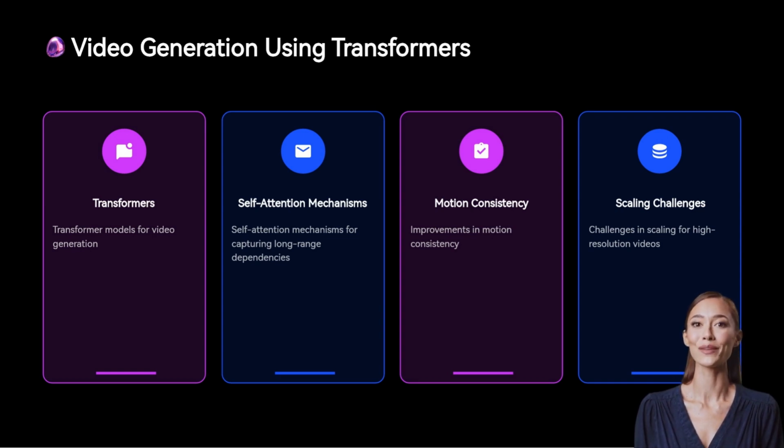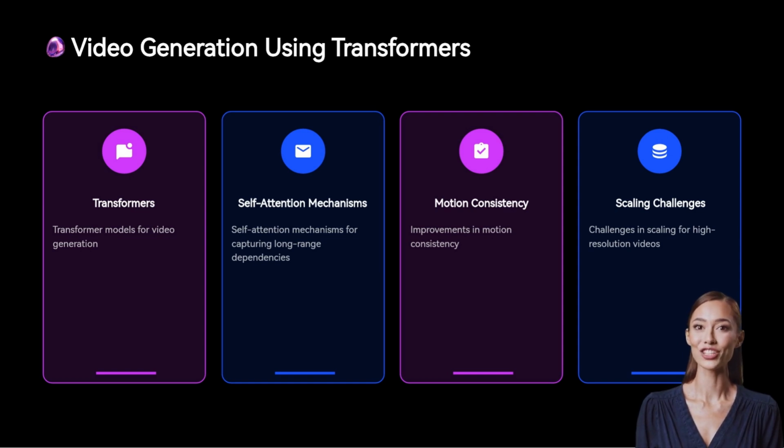The self-attention mechanism allows transformers to better capture motion consistency across frames by considering the entire context of the video sequence rather than just local patterns. This makes them ideal for generating videos where the motion of objects, the flow of scenes, or the transitions between frames need to be smooth and coherent.